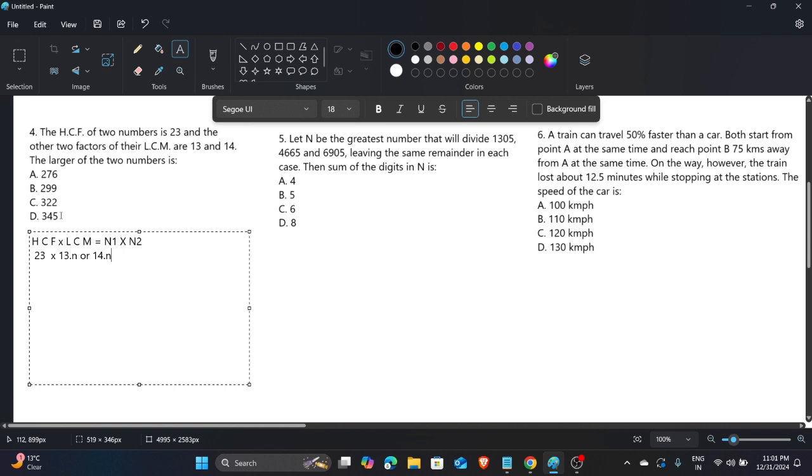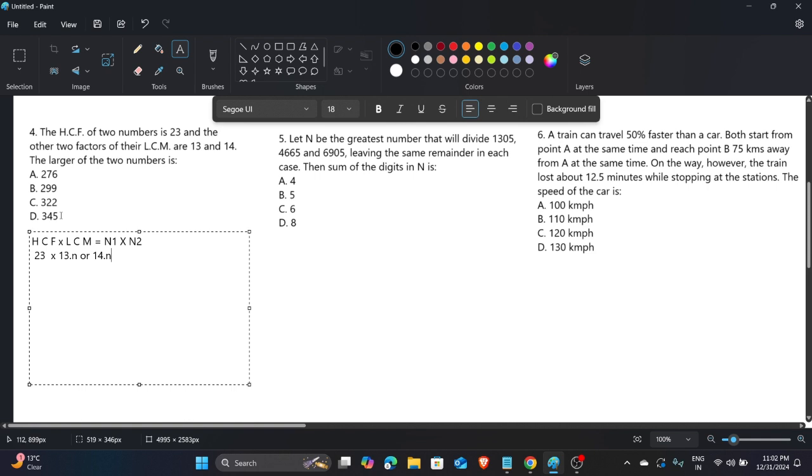You do it by yourself. I am using a calculator so that the process is a little bit fast. You can say that this is an odd number, so it can't be divisible by 14. So just try with 13. Yeah, it is divisible by 13. Now you have to see if it is divisible by 23. Yeah, it is, 299. The B option is also divisible by 23. But they are saying the largest number, so we have to check the other two also. So B is divisible by 23 and 13 also, so this can be the option.